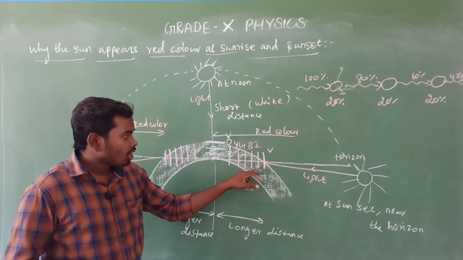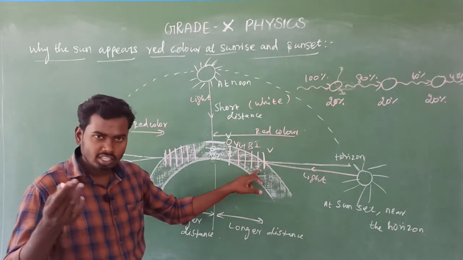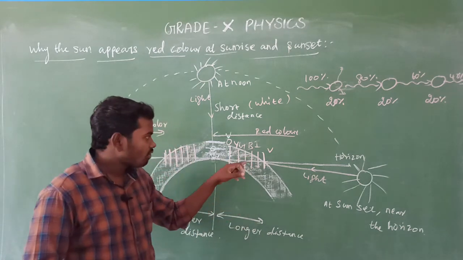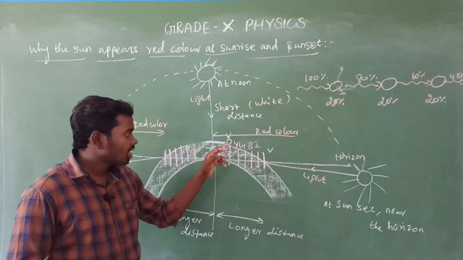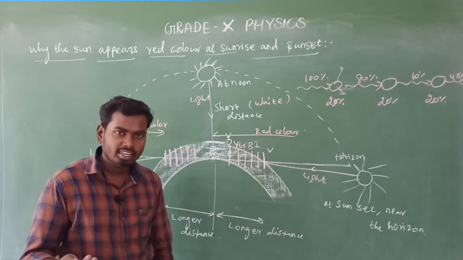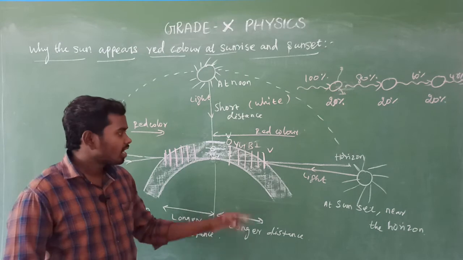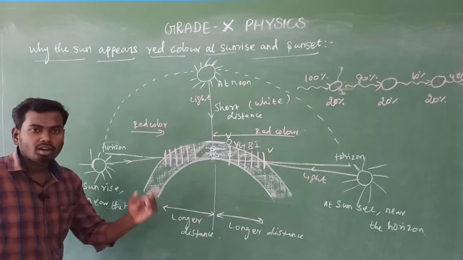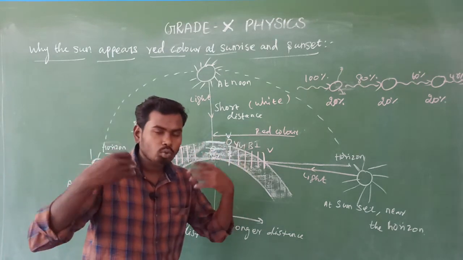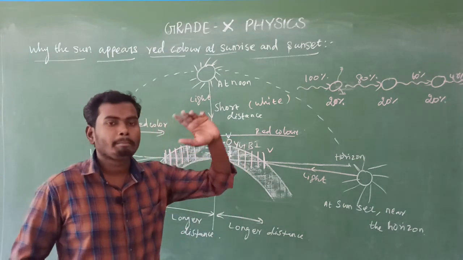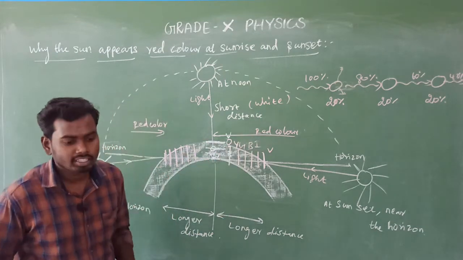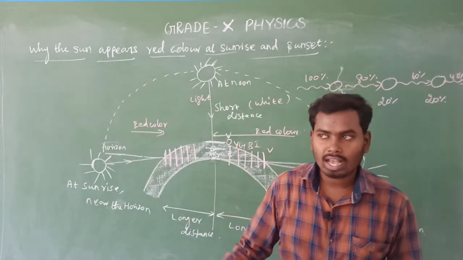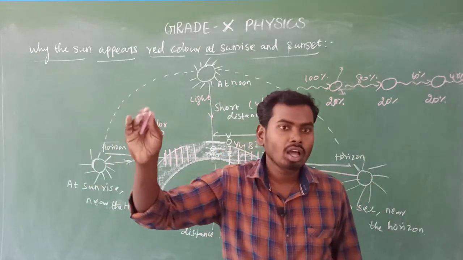Then after that, indigo color's intensity is zero before reaching us. Then blue intensity becomes zero. After that, green color intensity is zero. Then yellow color's intensity is zero. Then orange color intensity is zero. That's all. Then what color is left? Only red color, and that's why we can see red color, because red color has maximum wavelength. That is the reason why the sun color is red, as well as the surrounding sky, during sunrise and sunset.